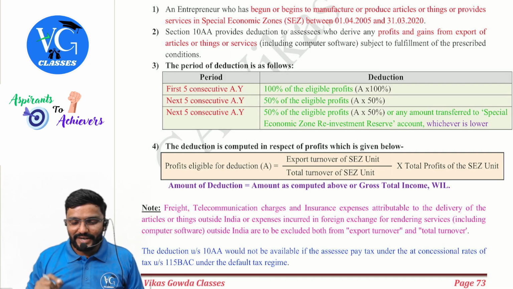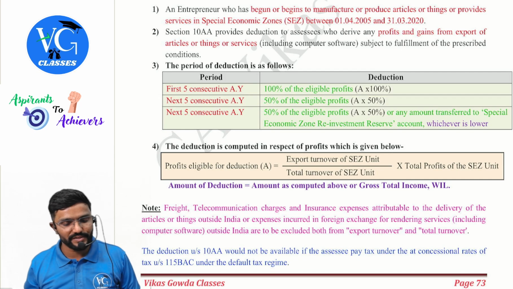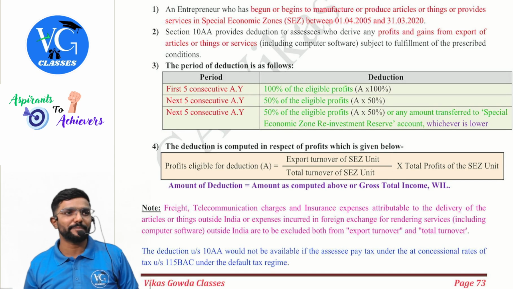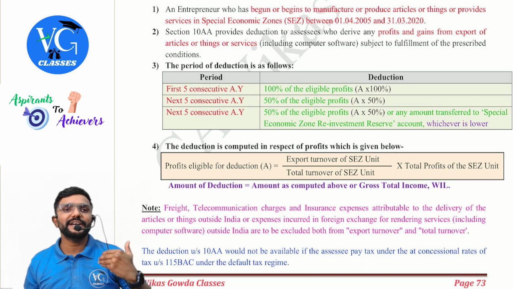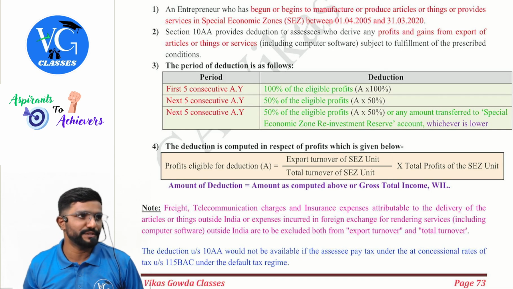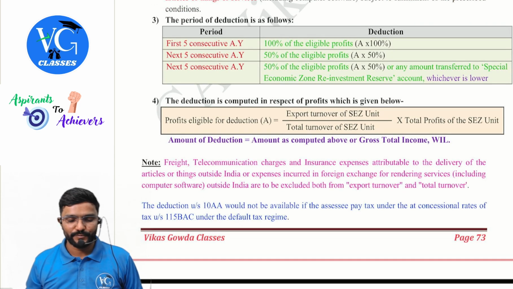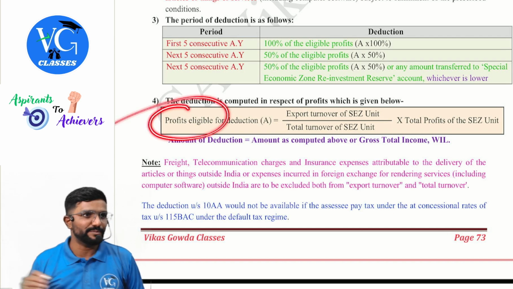Section 10AA provides deduction to assessee who derive any profits and gains from export of articles or things or services, including computer software, subject to fulfillment of prescribed conditions. So 10AA deduction is only for those who are engaged in export business, guys. Then the period of deduction is as follows. First, you calculate profit eligible.